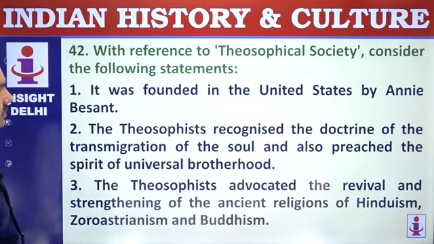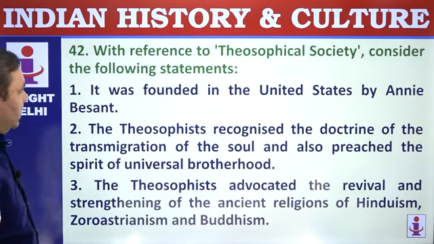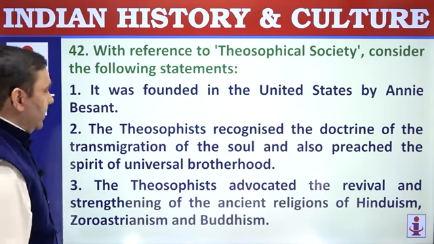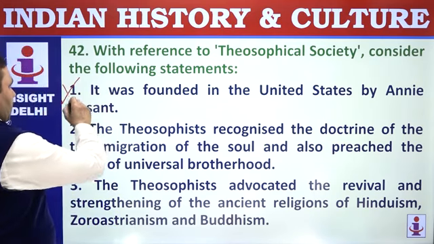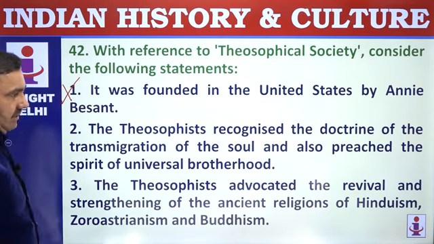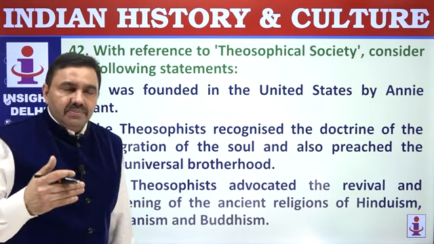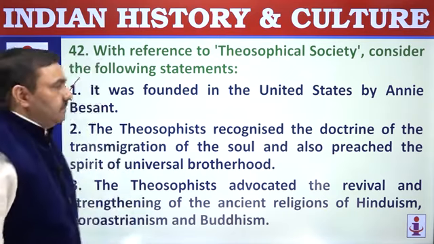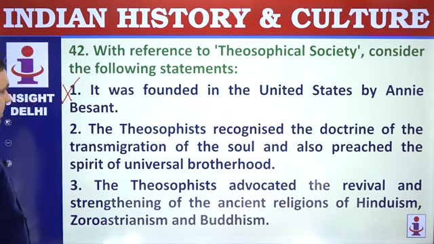42. With reference to Theosophical Society, consider following statements. It was founded in United States by H.S. Olcott, not by Annie Besant. Annie Besant joined it and she was the president in India. H.P. Blavatsky and Olcott.